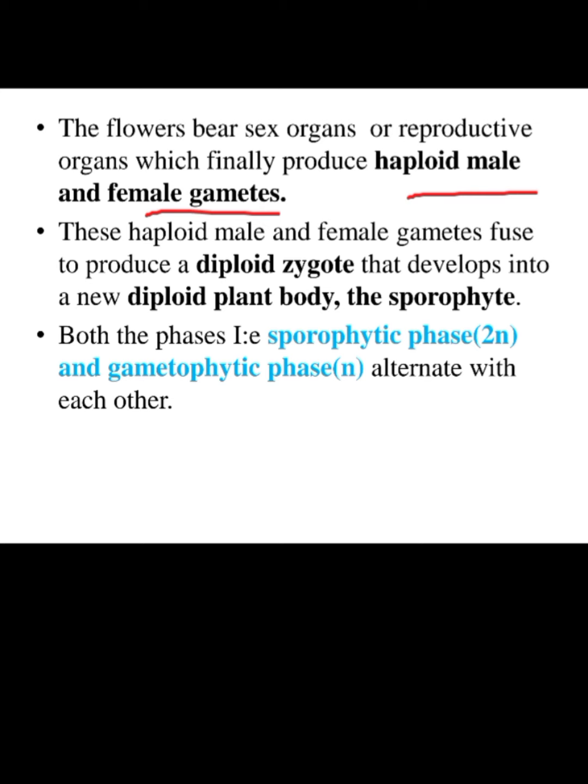These haploid male and female gametes fuse to form a diploid zygote, which further develops into a new diploid plant body, which is a sporophyte.